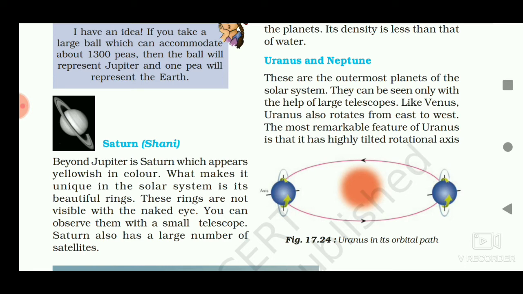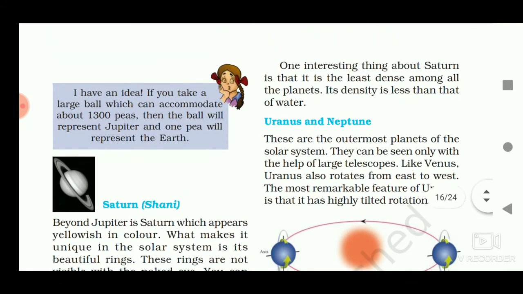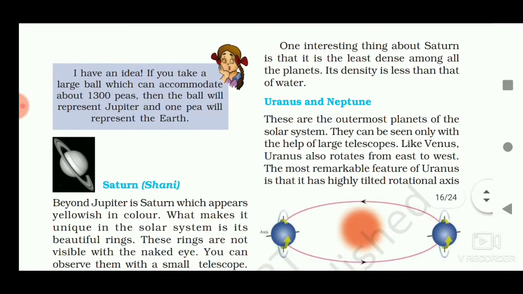Saturn's density is very low, less than water. One interesting thing about Saturn is that it is the least dense among all the planets. Its density is less than that of water. Yes, it is also a gas giant.